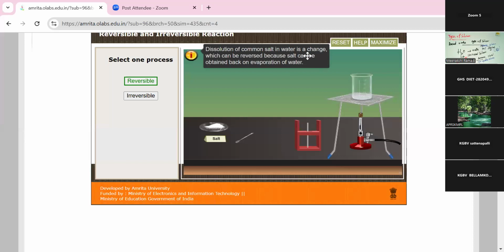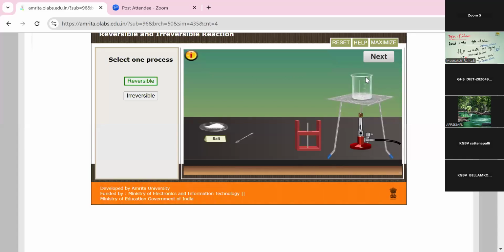So dissolution of common salt in water is a change which can be reversed because salt can be obtained back by the evaporation of the water. So this reaction is called a reversible reaction. That is, when the salt solution is heated, the salt is once again settled under the beaker.